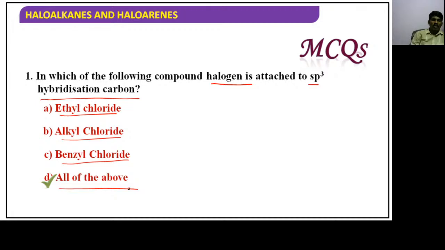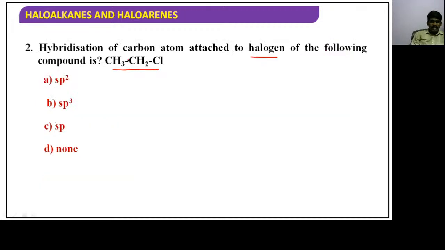Let's see the second question. Hybridization of the carbon atom attached to halogen in the following compound is? Hybridization of the carbon atom attached to halogen means they are asking about this carbon's hybridization. You have to answer it. I will be giving you 15 seconds, as live time is running out. Fast. Time up.